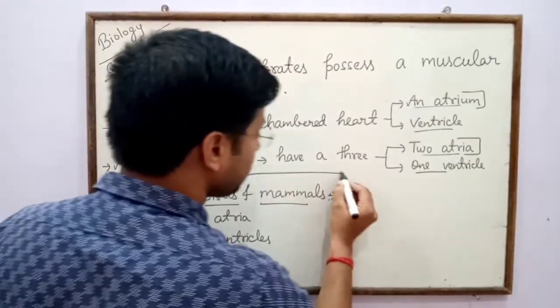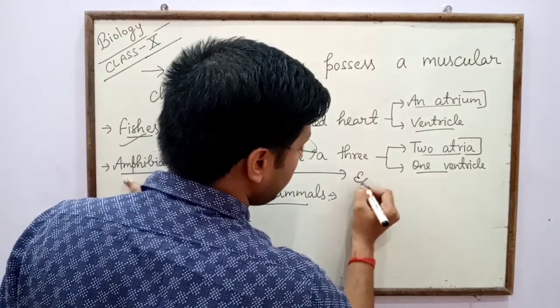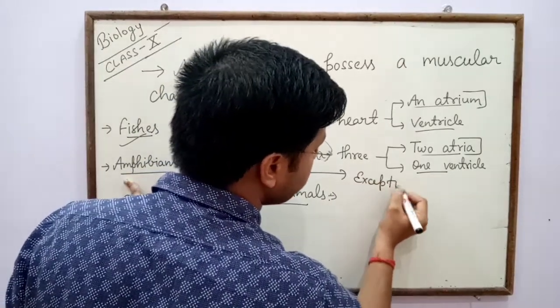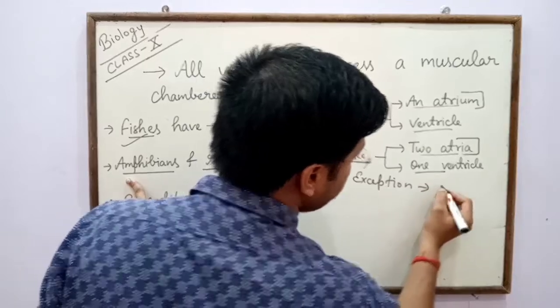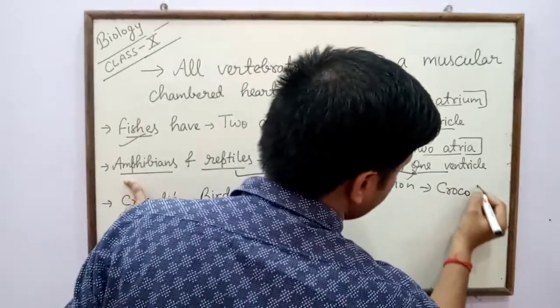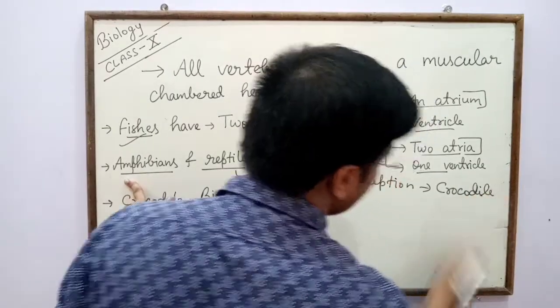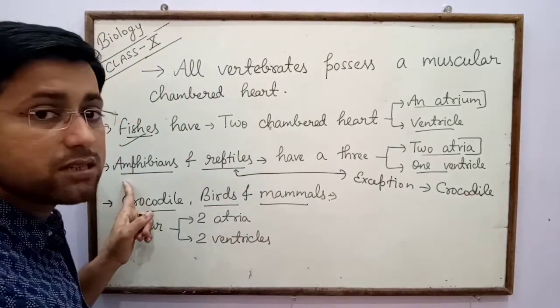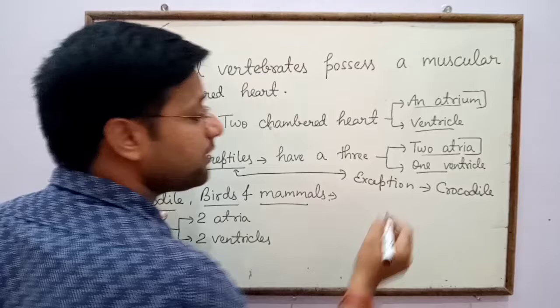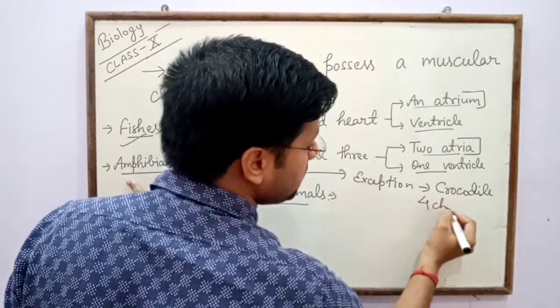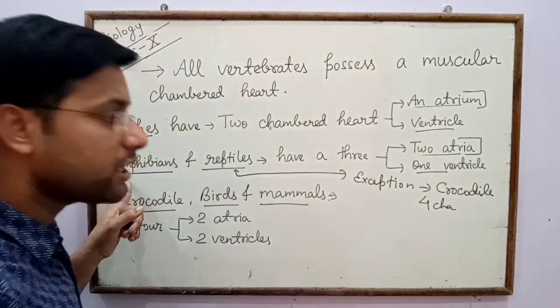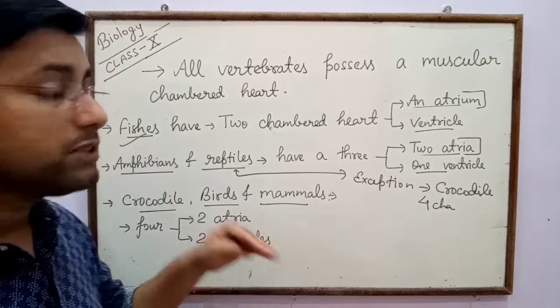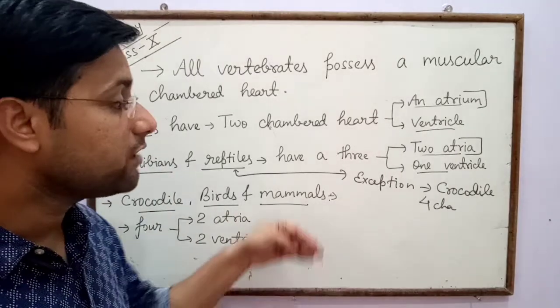In case of reptiles, one exception is there, that is the crocodile. Crocodile is a type of reptile, but crocodile has a 4 chambered heart, means in the heart of crocodile there are no 3 chambers, there are 4 chambers.